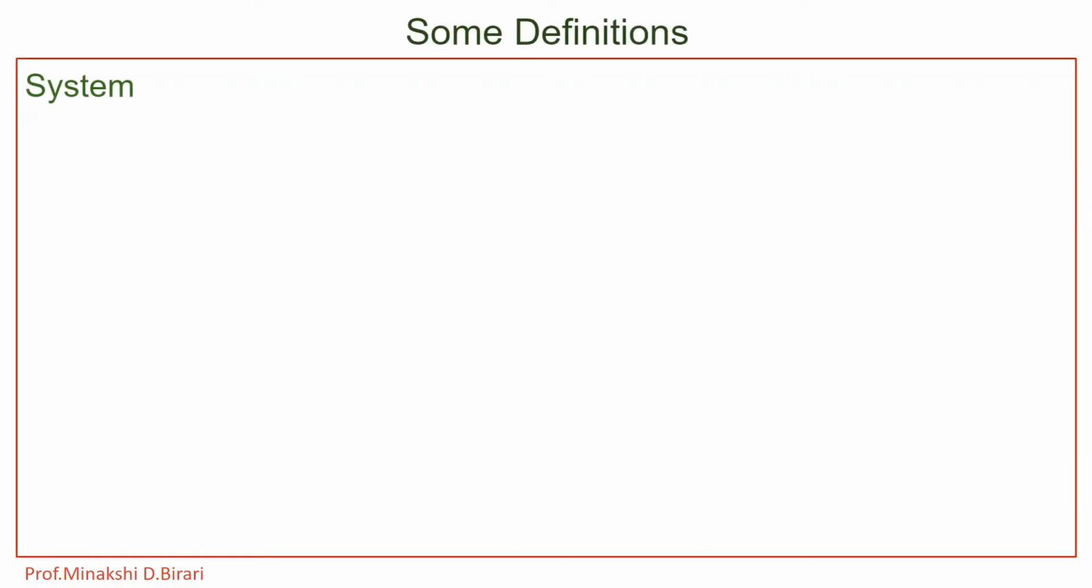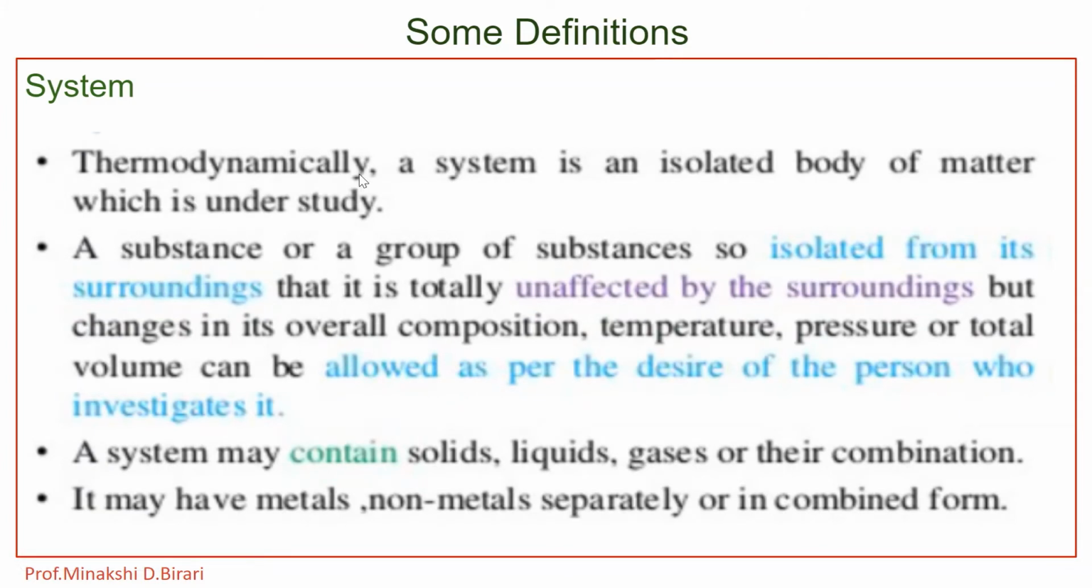Then what about system? System, thermodynamically, is an isolated body of matter which is under study. A substance or group of substances so isolated from its surroundings, that is totally unaffected by the surroundings, but changes in its overall composition, temperature, pressure or total volume can be allowed as per the desire of the person who investigates it. A system may contain solids, liquids, gases or their combination.